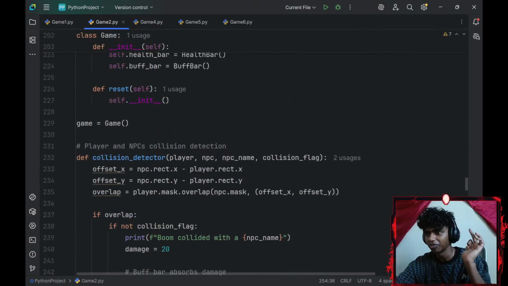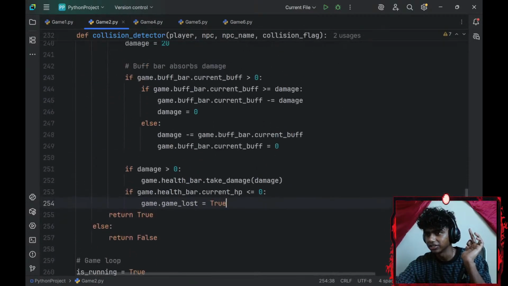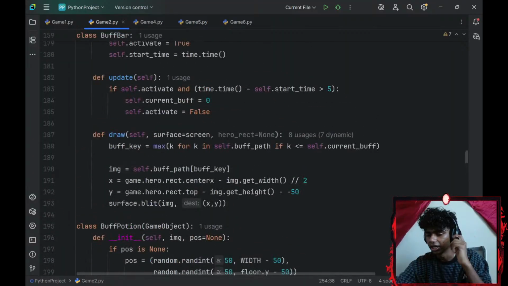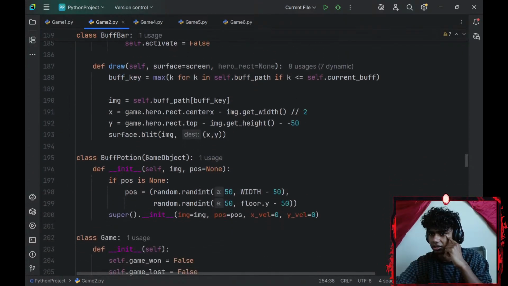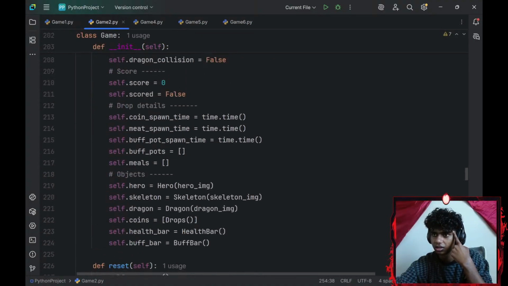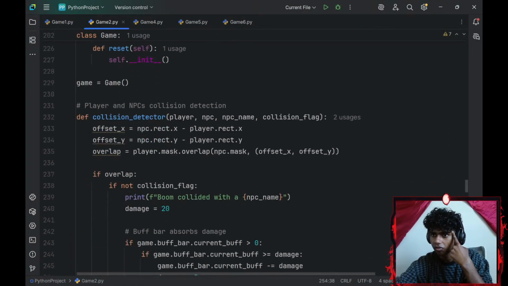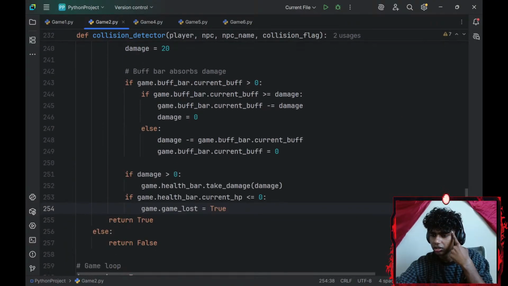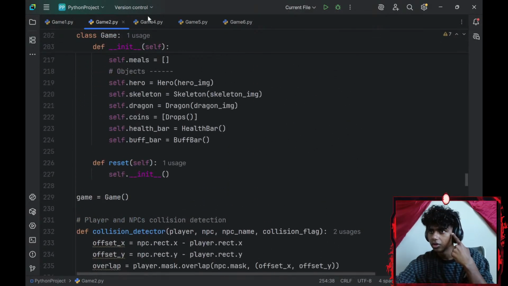If I couldn't figure it out with the reference this time, I might just also say, guys, maybe go all the way up here. Okay, that is less than screen.blit. Okay, brain damage. If game.healthbar.current HP is less than or equal to 0. Okay, I guess let's ask Sensei.